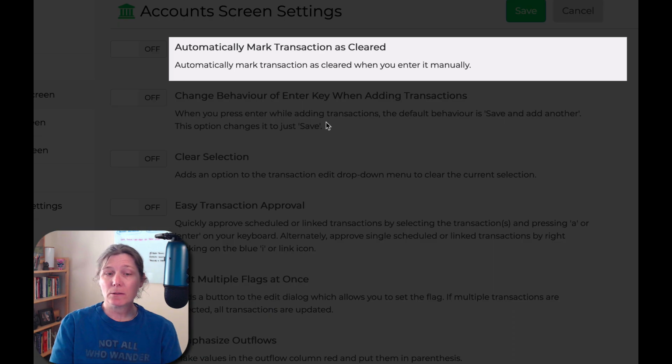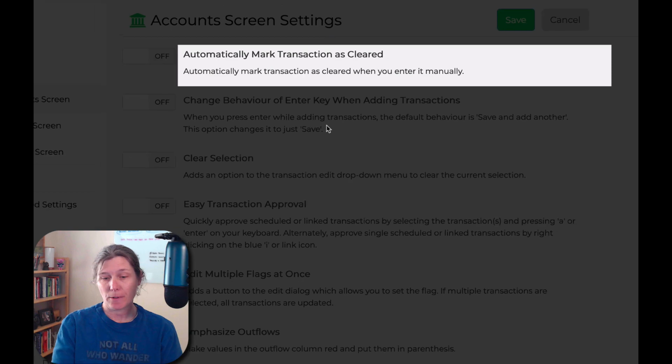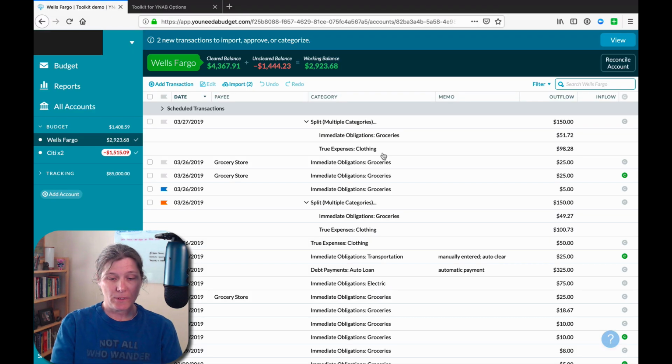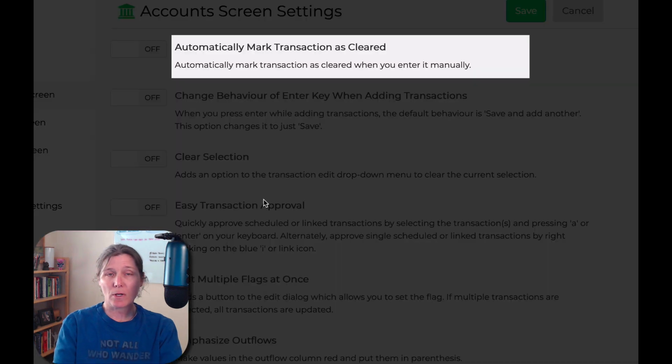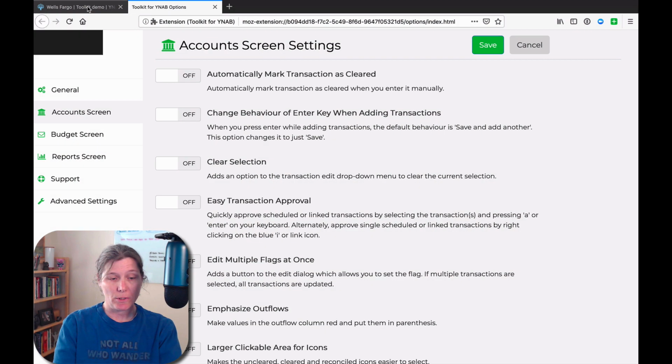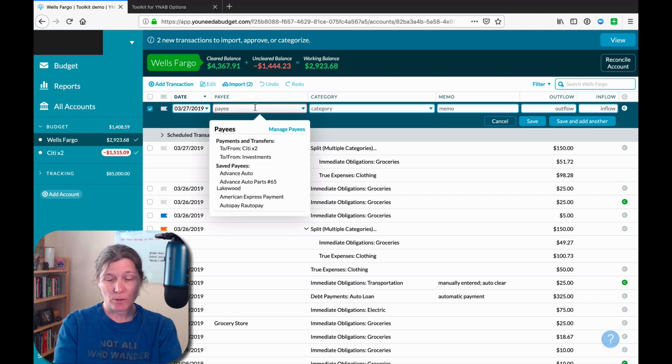Okay, moving on. The next setting is automatically mark transactions as cleared. So let me demonstrate what that looks like without it turned on. What it's talking about is automatically marking transactions as cleared when you enter them manually. So that's important to know. I'm going to enter a transaction here manually.